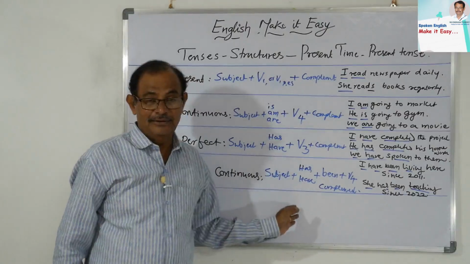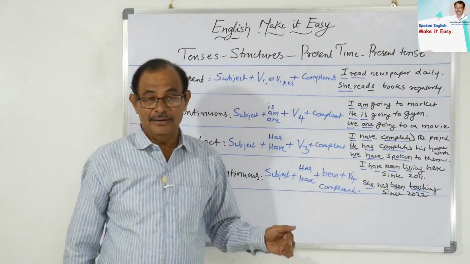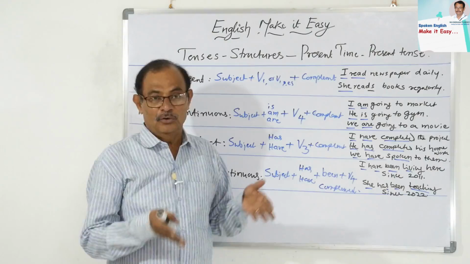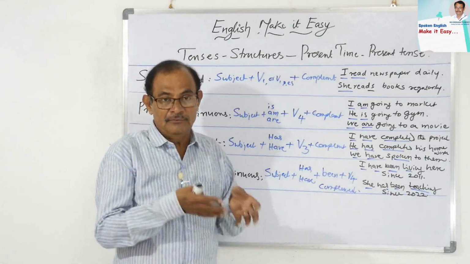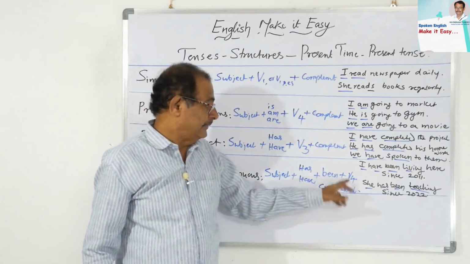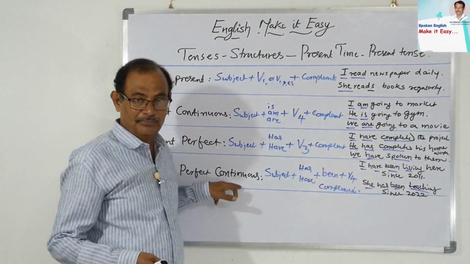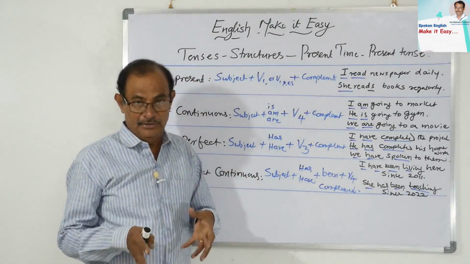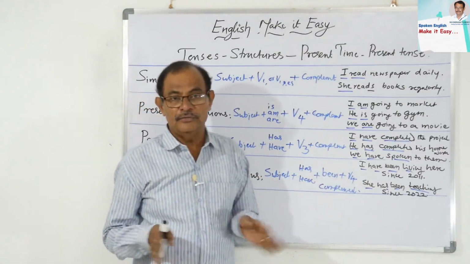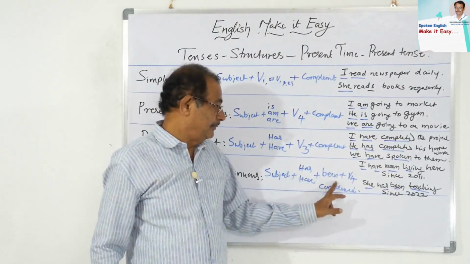One auxiliary it took from the have family, and another auxiliary it took from the be family, that is, both are combined here. So one auxiliary from the be family and one auxiliary from the has and have family, plus V4, because it is continuous. See that if you observe, if the continuous word is there, you have to go for V4. No other go. So has and have, been plus V4.